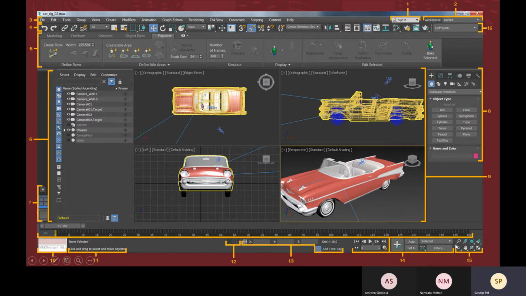So to navigate within your viewport, you will be using these tools. And we don't have anything else. Okay. So this one is for project toolbar. So where it will be saved, the project location, the project folder where it will be saved, you can control through this. Okay, so let's go to our software itself.